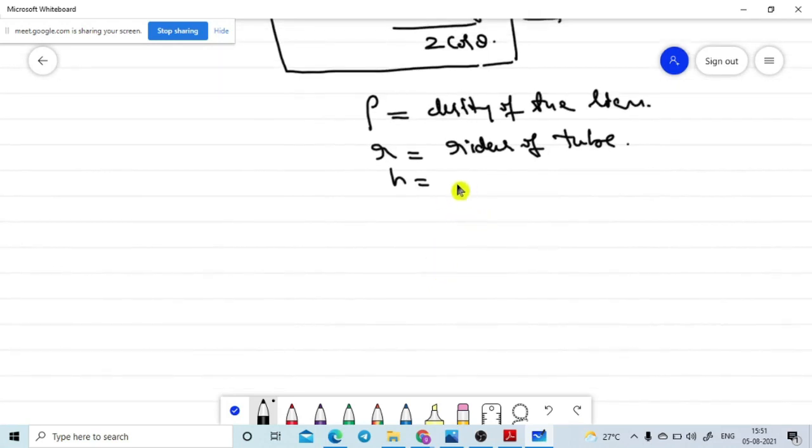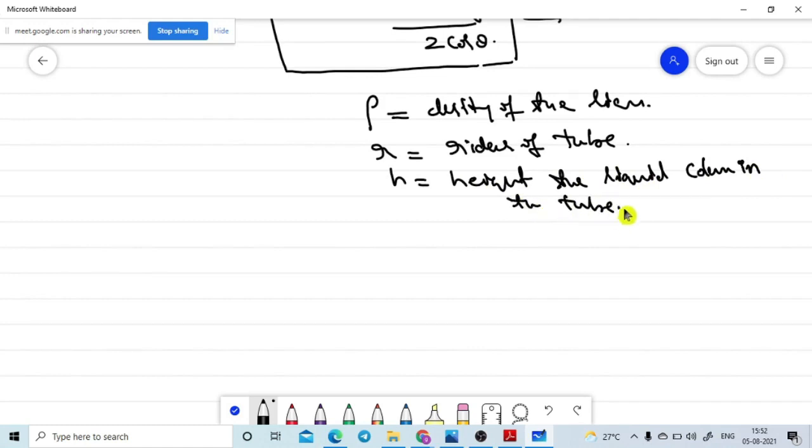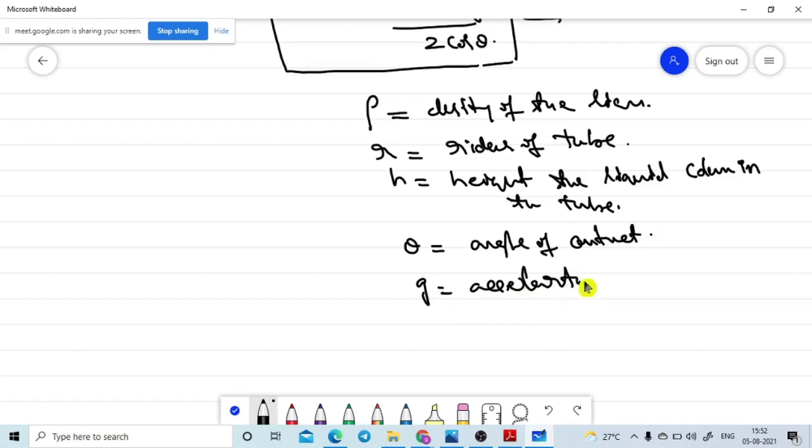So h is the height of the liquid column in the tube. Theta is the angle of contact. Is there any other term? G is the acceleration due to gravity. So these are the terms we have in this one equation.